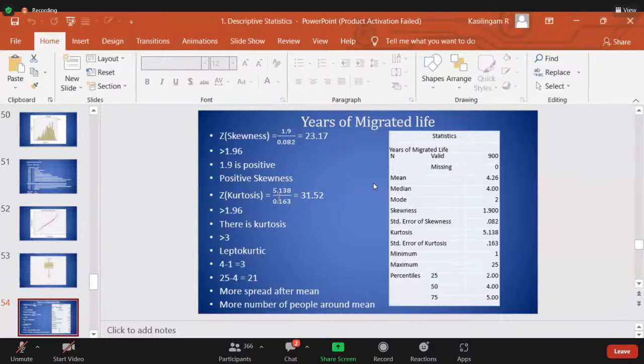When the kurtosis value is less than 3, it is flat. Here, what is the kurtosis value? 5.138. Is it more than 3 or less than 3? More than 3, which means leptokurtic.